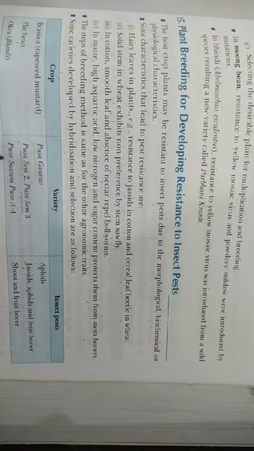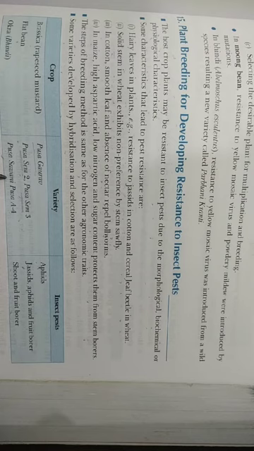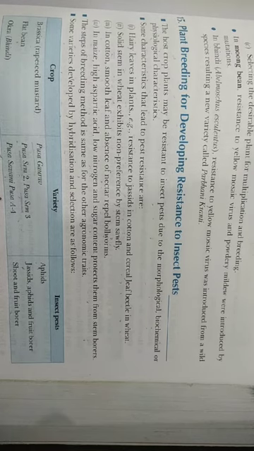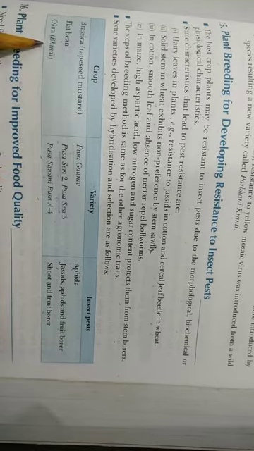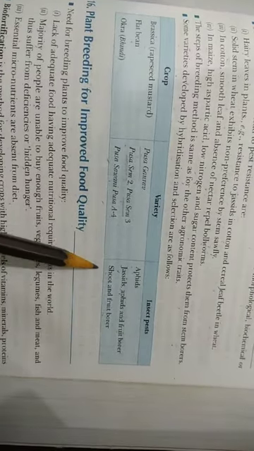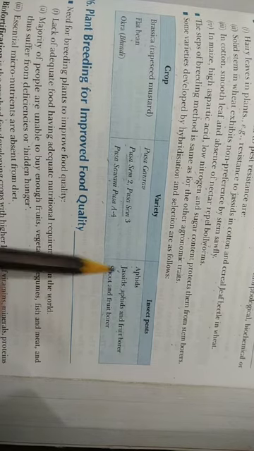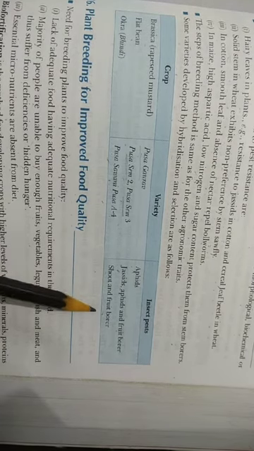The Pusa Sawani and Pusa A-4 are the hybrid varieties of bhindi or okra and are resistant to shoot and fruit borer.